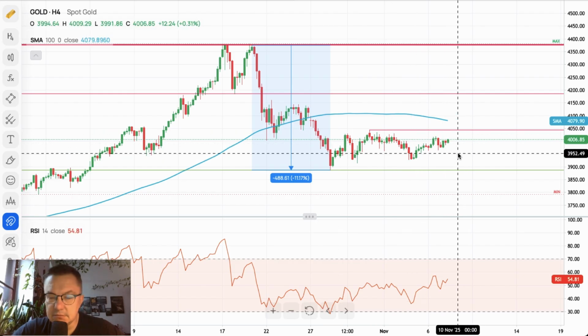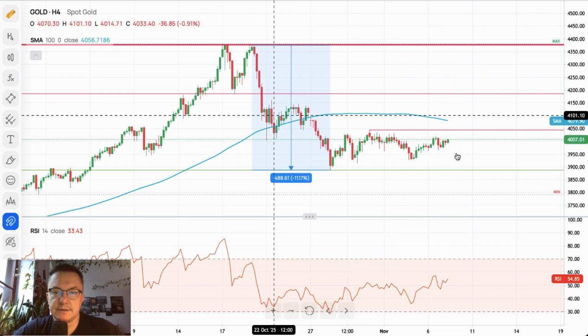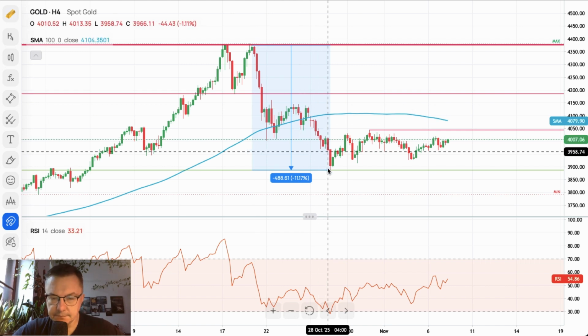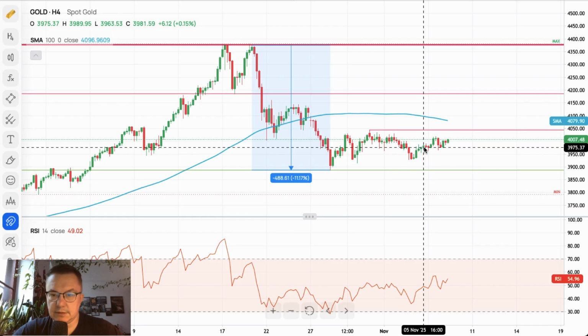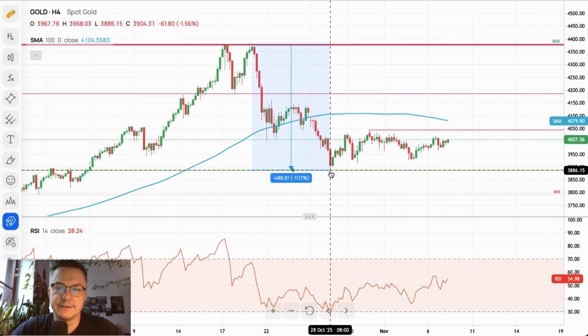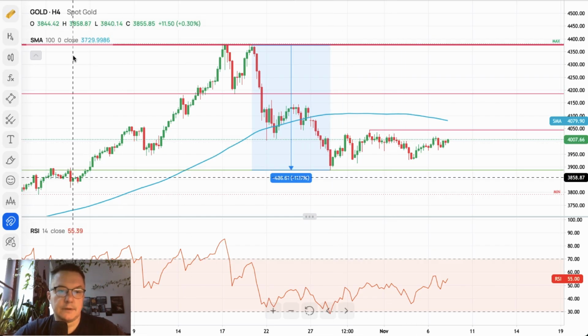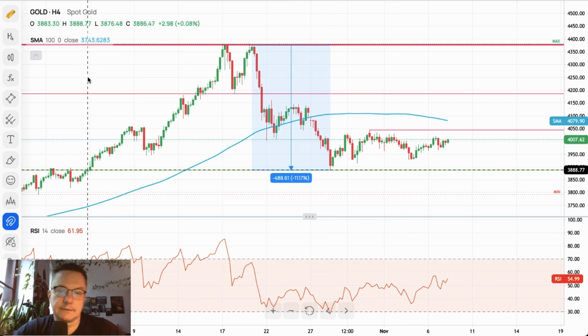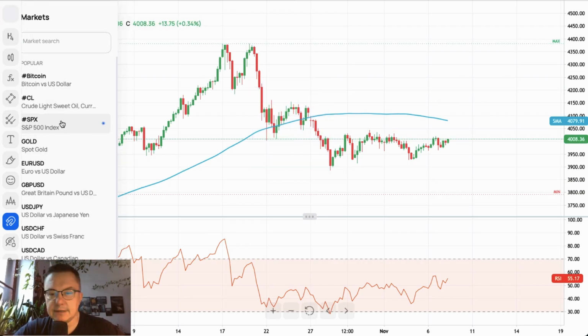So for now, no reason to think that this correction is the end of the uptrend, right? We should expect another movement to the upside, right? That the uptrend continuation, unless the low from the 3,886 is violated, is broken. If it is broken, then correction will increase and new levels will be hit, right? For now, sideways trading, calm market these days. Let's leave it like this.